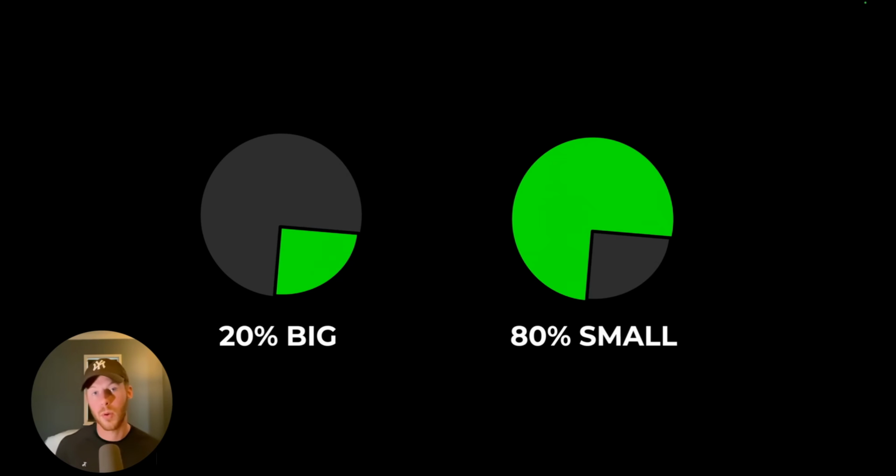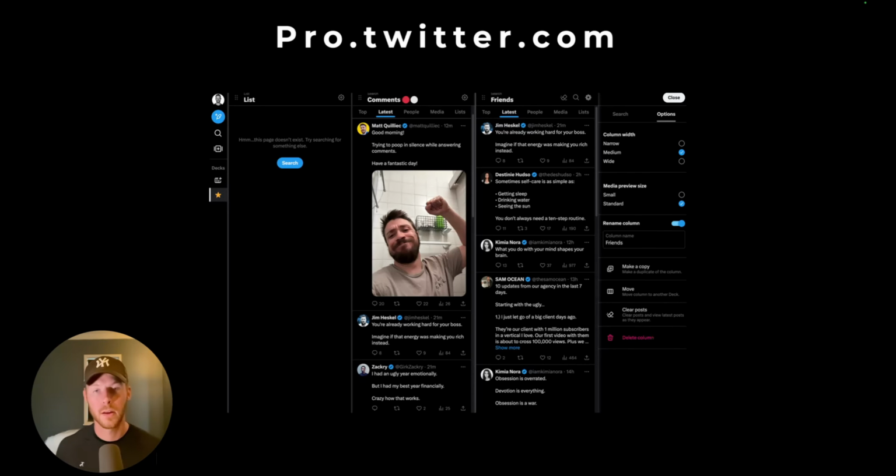The big creators are probably people that you know, and you can find these small creators by looking at our comment section and then clicking on the creators that you like and adding them to your list. So when you've made the list, I want you to go to pro.x or pro.twitter.com, and I want you to add the list to this so that you can leave your comments in an efficient way.